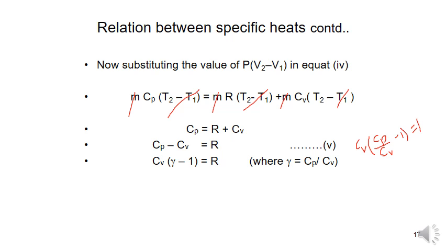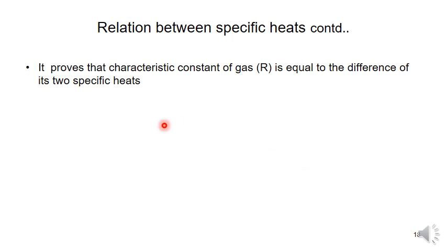So we know that Cp by Cv is equal to gamma. Here I am substituting Cp by Cv equal to gamma, then the equation becomes Cv times (gamma minus 1) is equal to R. So we can write Cv is equal to R by (gamma minus 1). If you know the Cv value, substitute it to get the Cp value. So it proves that the characteristic gas constant is equal to the difference of the two specific heats. So it is nothing but Cp minus Cv is equal to R.